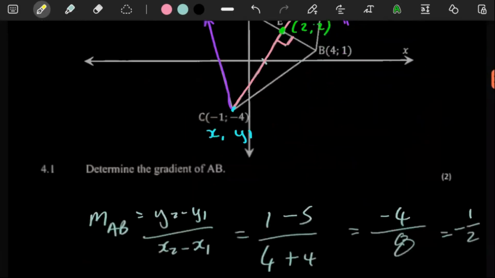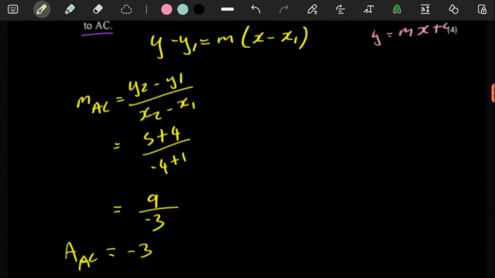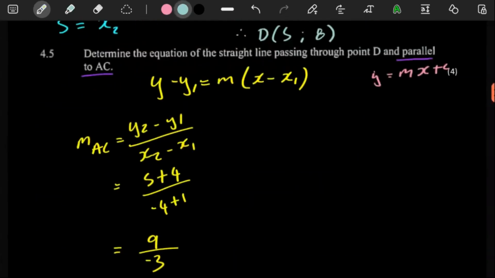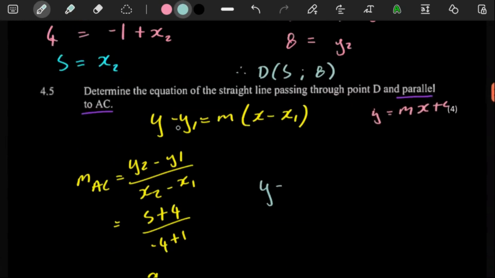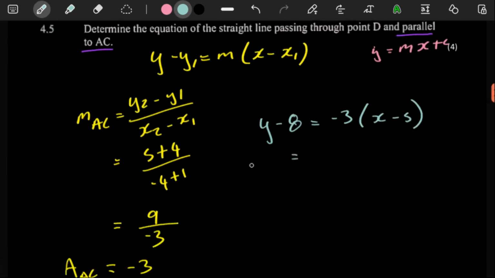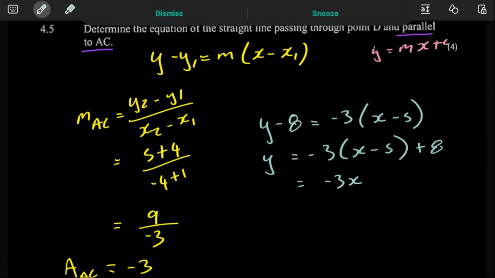So this point here, 5 and 8, can then help us to get the full equation. So here y minus, remember the y value is 8 there. The gradient, we said it's a -3. X value, we know it's a 5. And then here we can just make y the subject of the formula. So here the 8 goes over, comes a plus 8, negative 3.